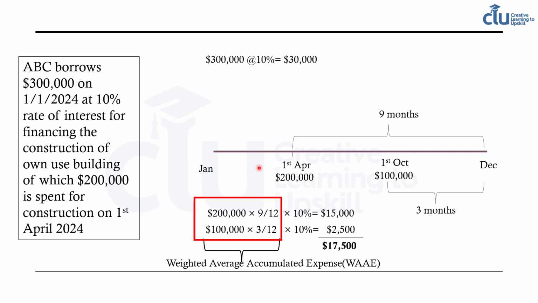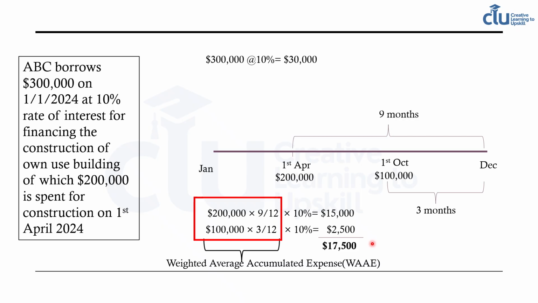Let's say on 1st of April 200,000 was spent, and on 1st of October another 100,000 was spent for construction. The way we calculate weighted average accumulated expense here is, on the first 200,000 we calculate for 9 months, so 200,000 into 9 by 12, and for the remaining 100,000 we calculate for the remaining 3 months, so 100,000 into 3 by 12, and each of these multiplied by 10% will be a total of 17,500.